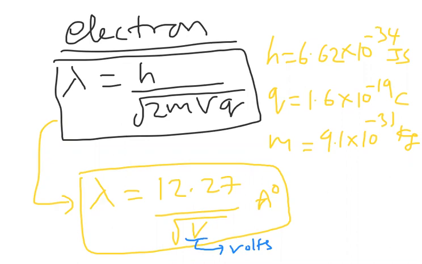This is a shortcut formula. We can also write this as square root of 150 by V. If I take that inside the square root, 12.27 whole square, I can take it as 150. So I can write the formula like this also. This is the formula I have for electron.